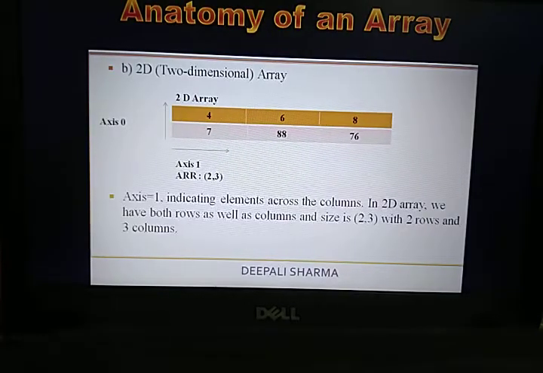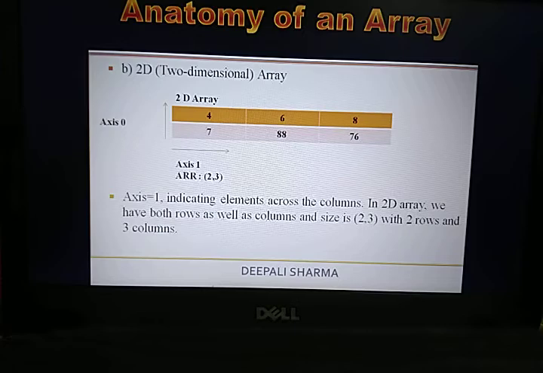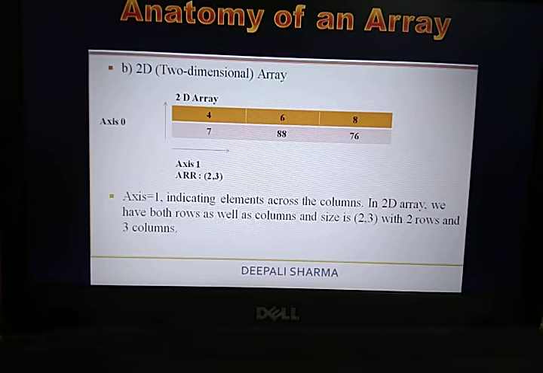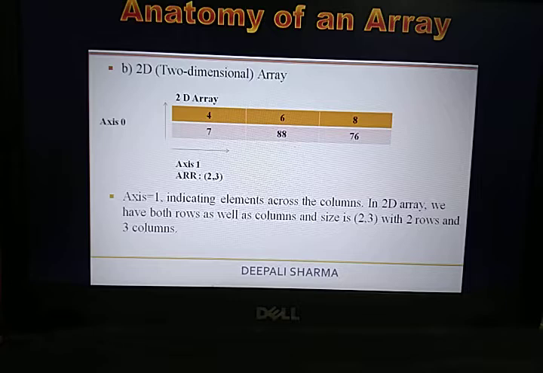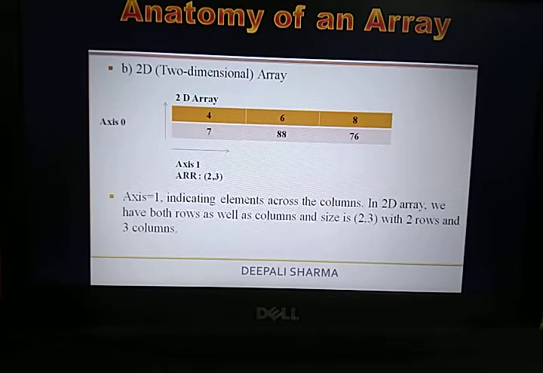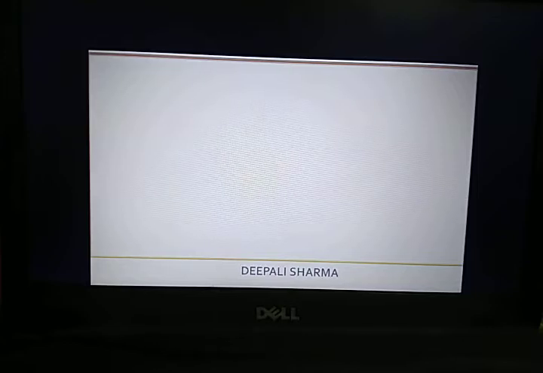Next is axis 1, indicating elements across the columns. In a 2D array we have both rows as well as columns, and the size is 2 comma 3, which means this array has 2 rows and 3 columns. Fine. So let's move to the next array.